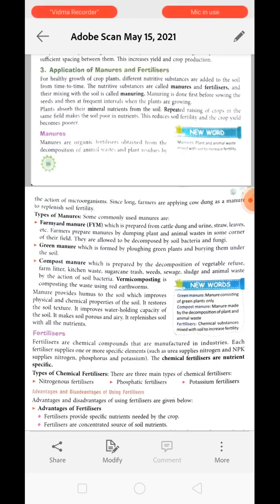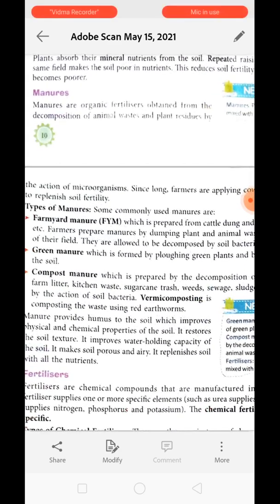Understood? Nutrient substances like manure are prepared by decomposing or decaying organic matter, whereas fertilizers are the ones which are prepared or synthesized in factories. Understood? Clear? So first we are going to study about manure. Manure is a quite common term used by you while studying science, right? Manure is organic fertilizer obtained from the decomposed part of animal and plant residue.